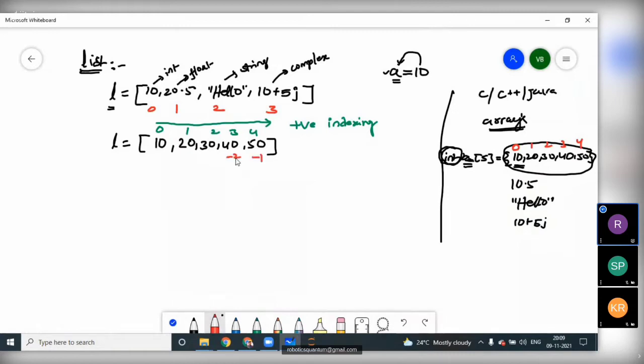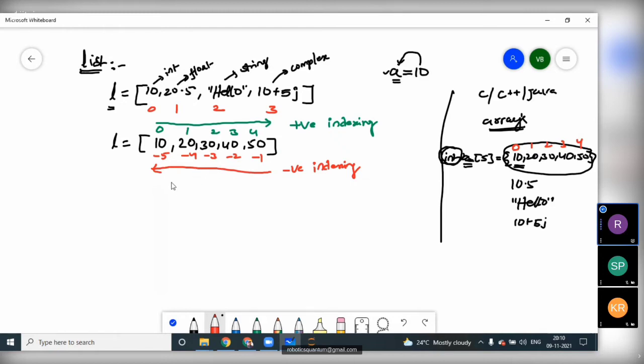-1, -2, -3, -4 and -5, from right to left. This is called negative indexing. So we have positive indexing and negative indexing in the given list of elements, whatever type of data is enclosed between square brackets. Positive indexing always starts with 0, and negative indexing starts with -1: negative from right to left, positive from left to right. So why do we need this indexing concept?